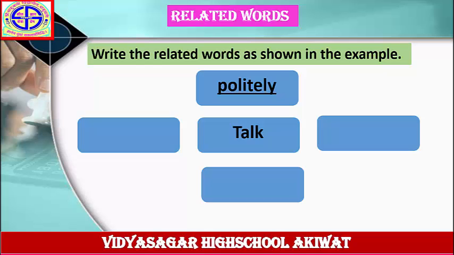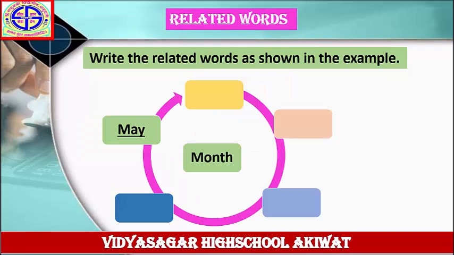Next example. Write the related words as shown in the example. The word is given here, month. And the answer is given here, May. Means you have to write down the names of the month in the remaining columns. First is given here, May. Let's start to the May.